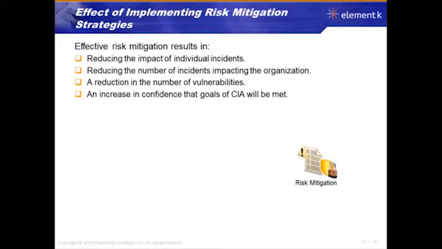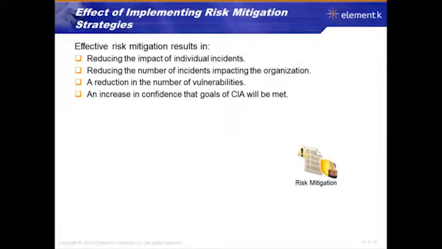So over the course of a year, by reducing the annual rate of occurrence, the ARO, and reducing the exposure factor, we had the asset value times the original exposure factor. Let's say that's 1,000. Asset value times the new exposure factor is 500. We cut the amount of risk in a single loss. Now, if we reduce the ARO as well, instead of happening 3 times a year, it only happens once a